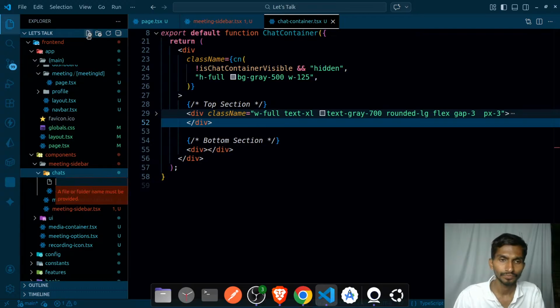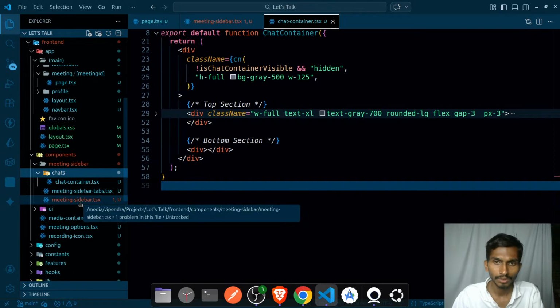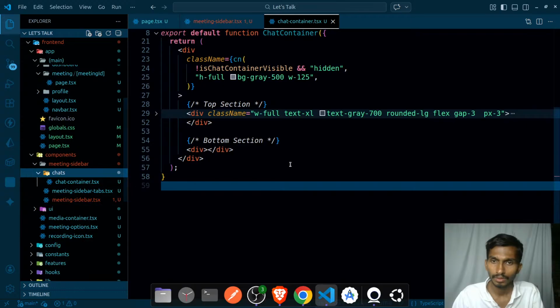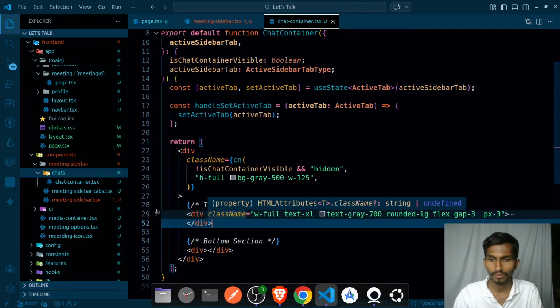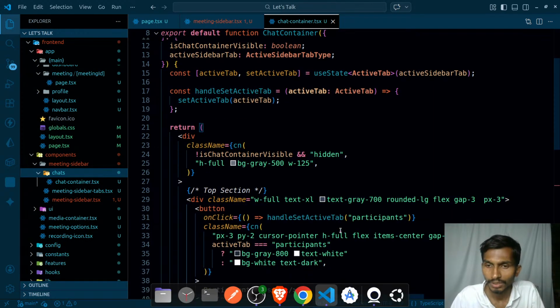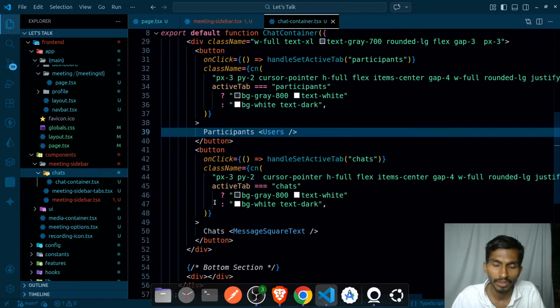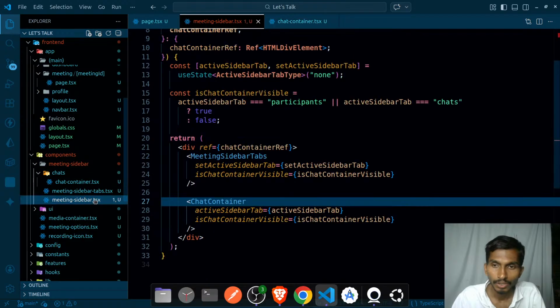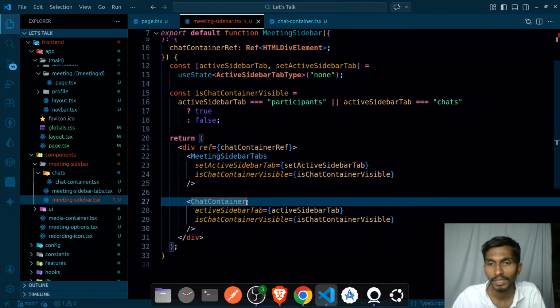chat container. And apart from this particular chat container, inside this chat container, is this the chat container? Oh no, this is not just the chat container. This can actually be participant as well, this can actually be chat as well. In that case, even if I'm naming it like this, that's not gonna be wrong. So meeting sidebar is fine, it has this, and it has this chat container. What can I name it better?